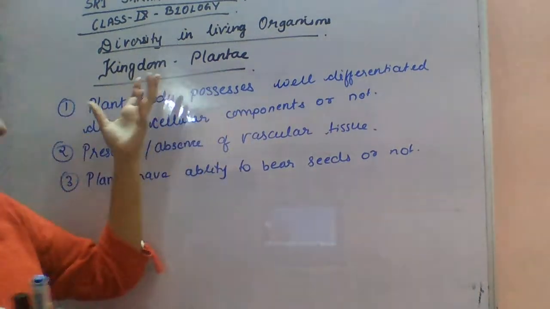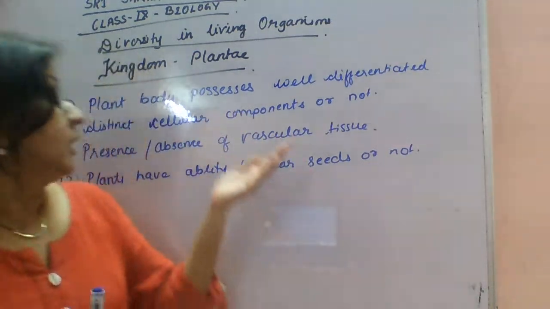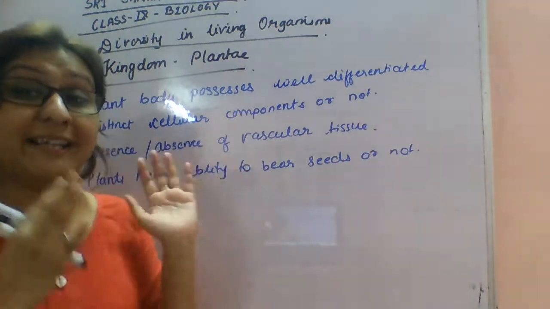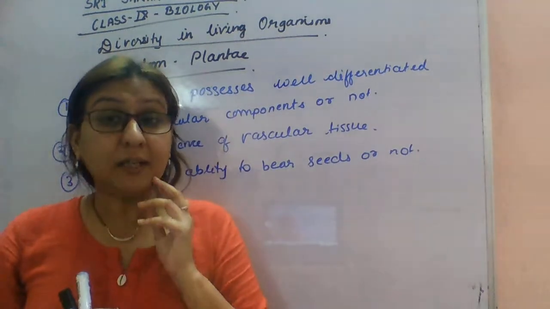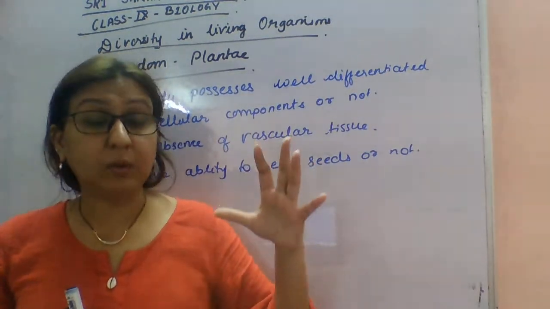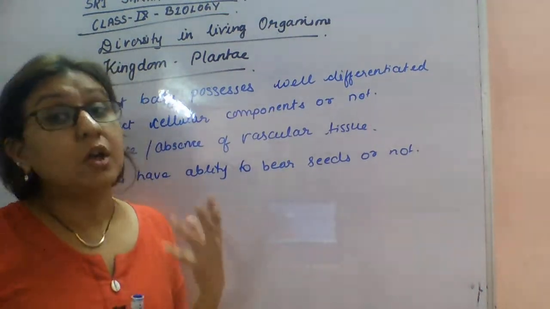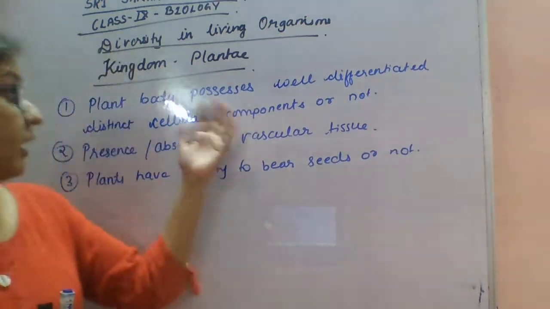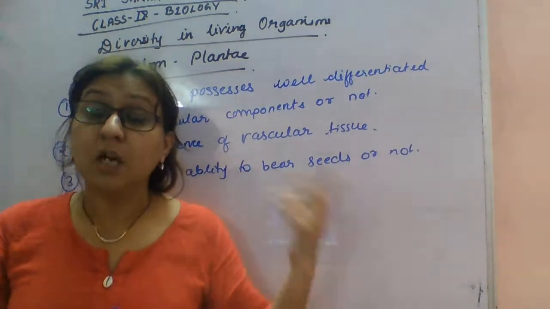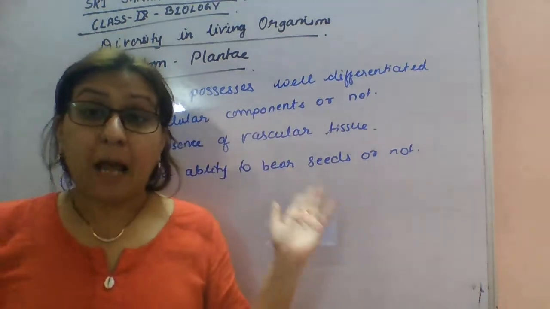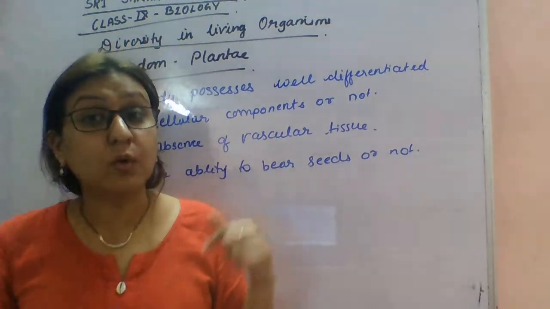In the first level, we will see whether the plant body possesses well differentiated or distinct cellular components or not. Well differentiated cellular components means if we are looking into the structure of plants, we will observe whether proper true roots are present or not, leaves are present or not, fruits are present or not. So first we will see if the plant body has well differentiated or distinct cellular components or not. Second is the presence or absence of vascular tissue.